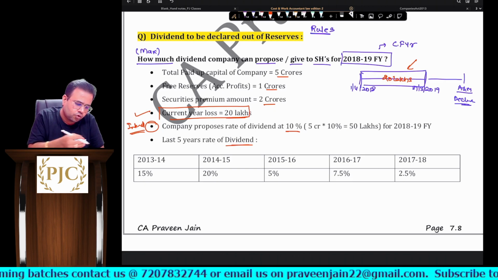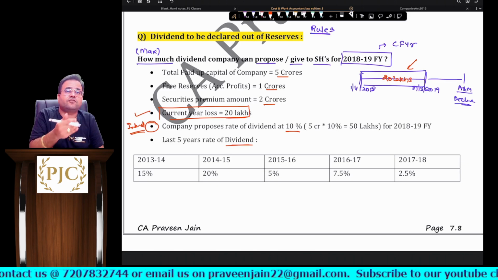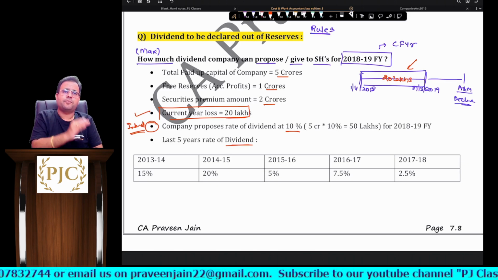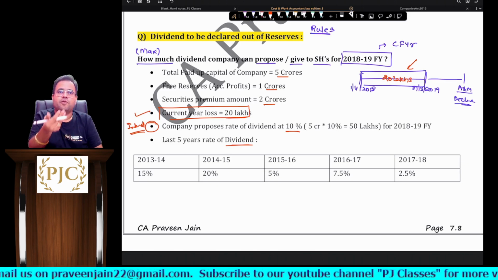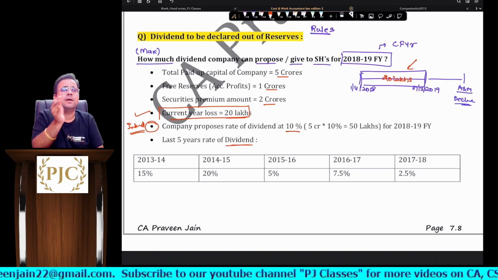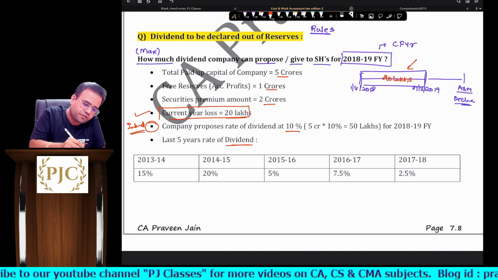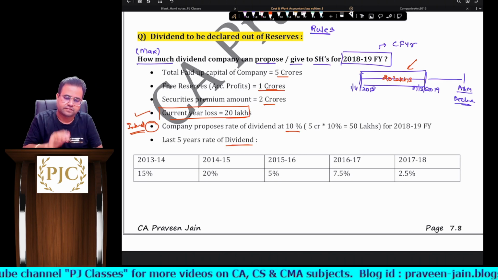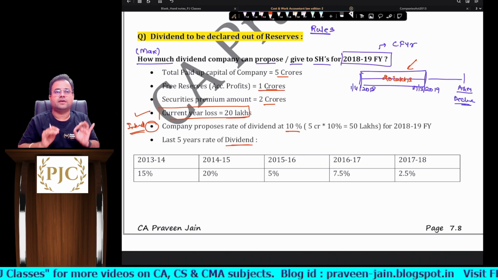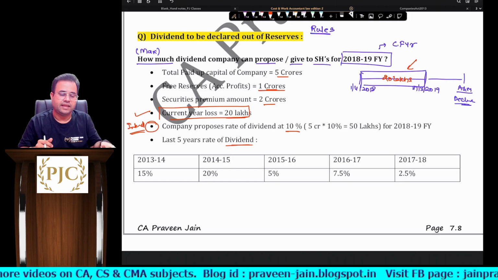Though the question did not talk about it, sir, we are assuming that accumulated profits are nil. What are accumulated profits? Past year profits which are not transferred to reserves are nil, sir. So free reserves are given. Very good, sir. Nice. So all these points are given in hand, sir.